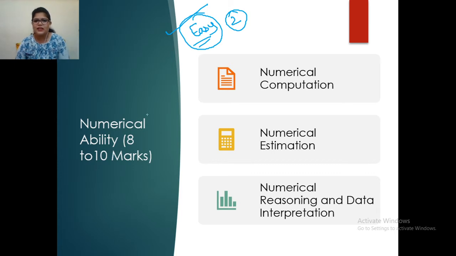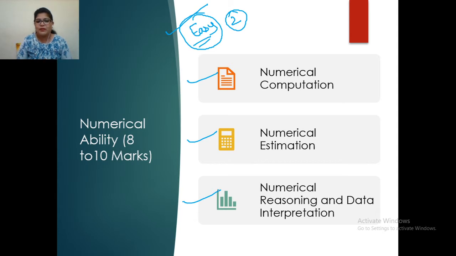Okay, so this consists of numerical computations, numerical estimations, numerical reasoning, and data interpretation. We study these a lot in our college, because for training and placement, a lot of MCQs are taken for aptitude tests, right? So you must be familiar with this type of questions by now. So studying that is very important. The RS Khurmi and JK Gupta books are really good for MCQs as well.